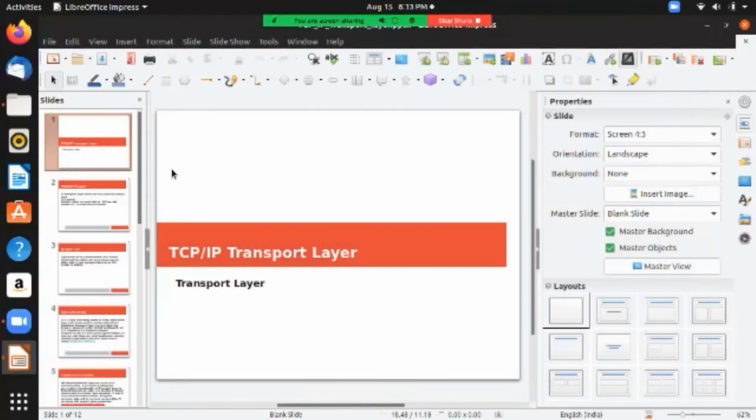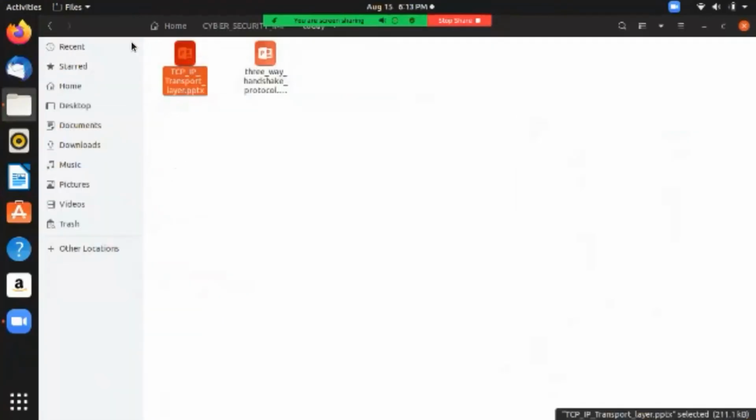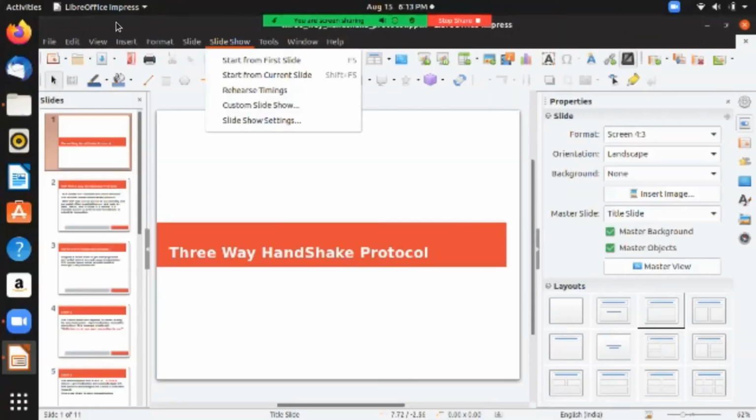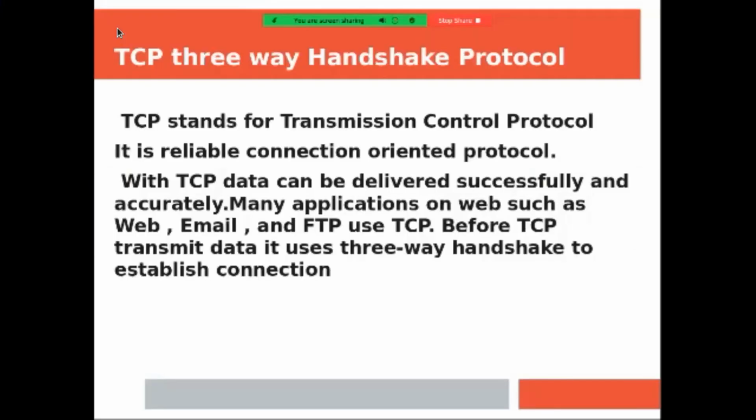Okay, so we have seen the TCP/IP transport layer in detail, and now we are going to see the three-way handshake protocol. TCP stands for Transmission Control Protocol. It is a reliable connection-oriented protocol. With TCP, data can be delivered successfully and accurately. Many applications on the web, such as web, email, FTP, come under TCP.